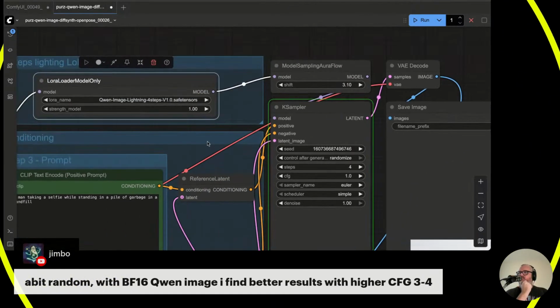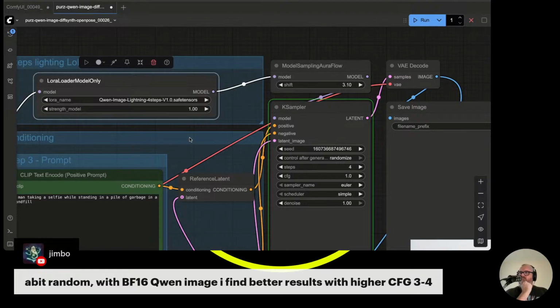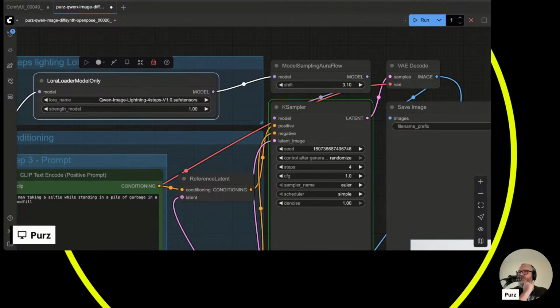Maybe. Canny and depth work okay. They work better with InstantX, in my experience so far.